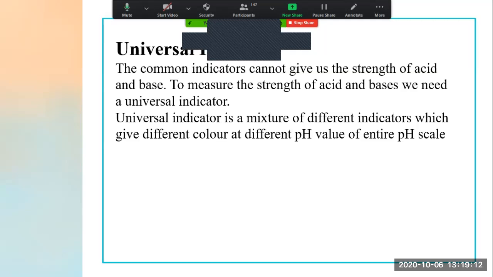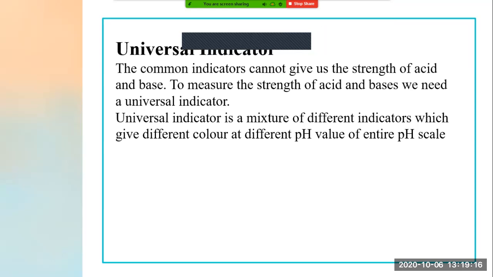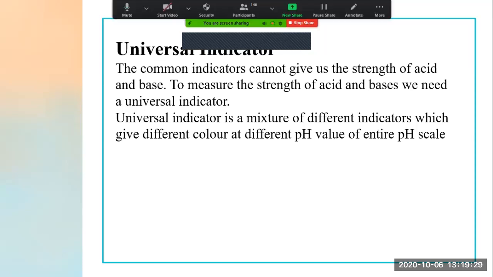Now, at first I told you that inorganic compounds are formed in salt form rather than acid or base. But when we obtain some substances, we want to check whether it is acid, base, or neutral. For that, indicators are used to see whether the substance consists of acid, base, or salt.